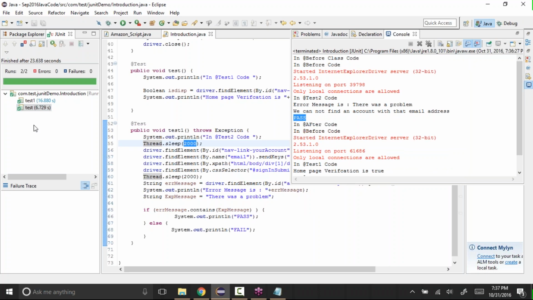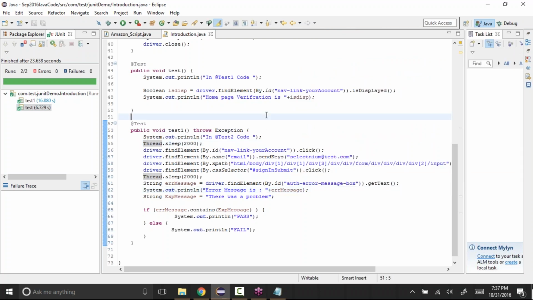Instead, if it is JUnit, we'll use JUnit, or we can also write these results into an Excel file, or a text file, or some other external file that you want. We can also write it to that location. Okay, so this is how we can use JUnit.